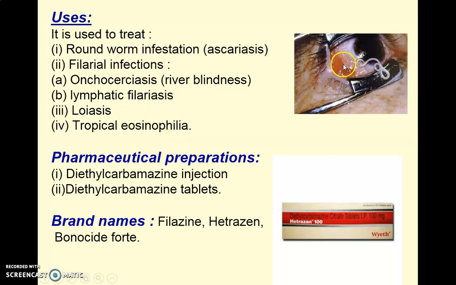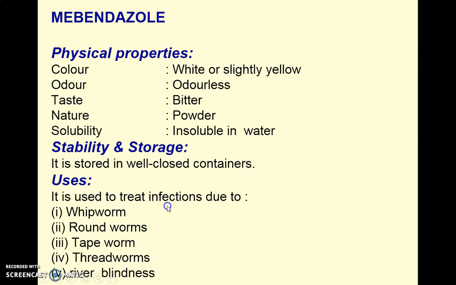This is one of the images given for onchocerciasis, which is called river blindness, which is due to worm infection. Contaminated water results in river blindness, and these types of worms are treated by using these types of drugs. Pharmaceutical preparations include diethylcarbamazine injection and diethylcarbamazine tablet. The brands include Filazine, Hetrazine, and Bonocid Forte. These are the brands of DEC, diethylcarbamazine.